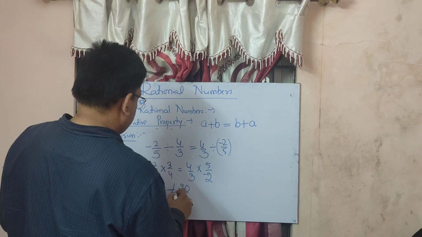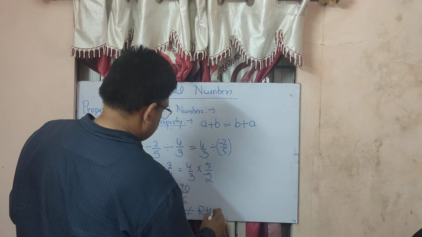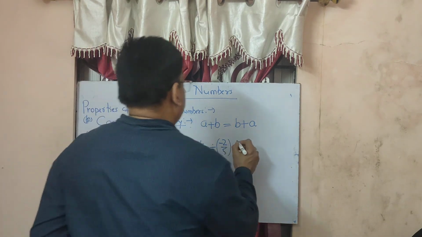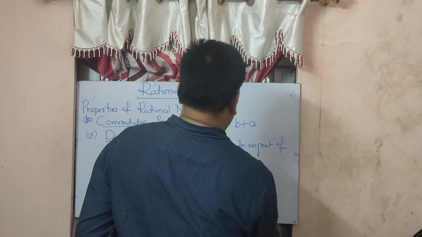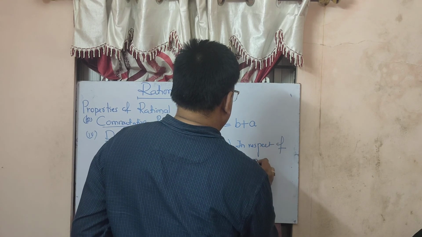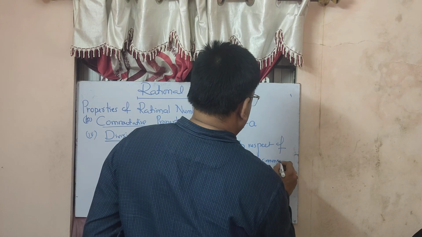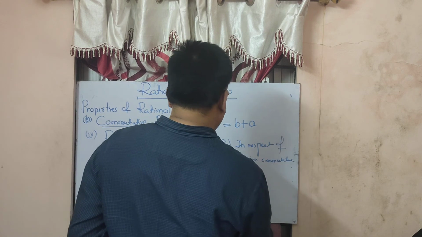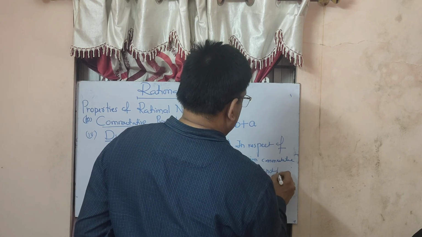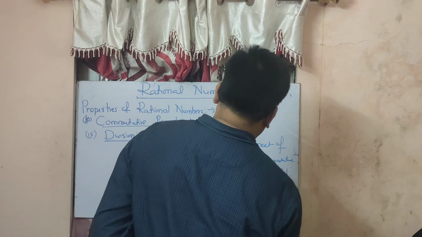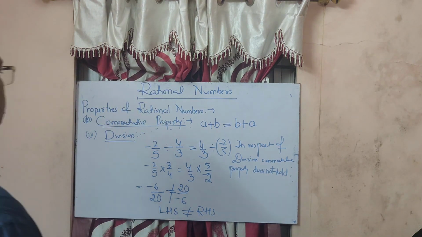So therefore LHS is not equal to RHS. So again you have to write: in respect of division, commutative property does not hold. Does not hold. So this is all about the second property, that is commutative property.